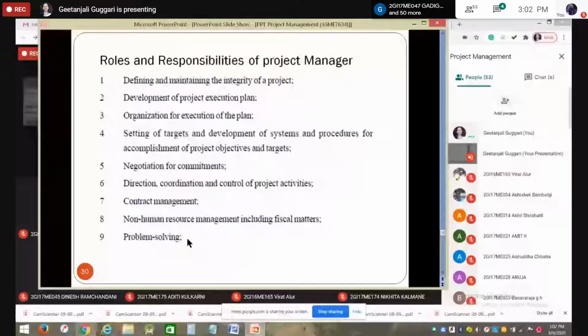But when the project starts, because of uncertain issues, you will face some problems, and you should be good enough at problem solving. These are the responsibilities of a project manager.